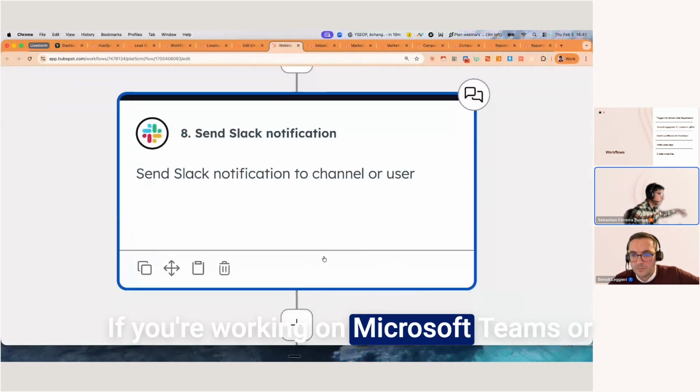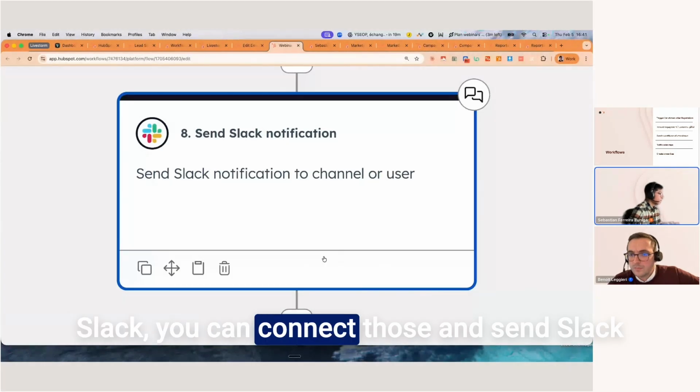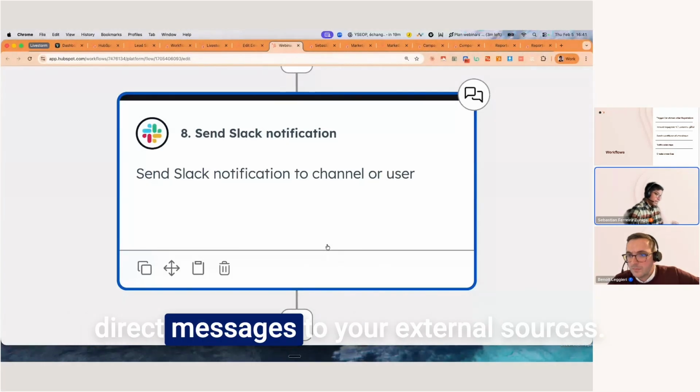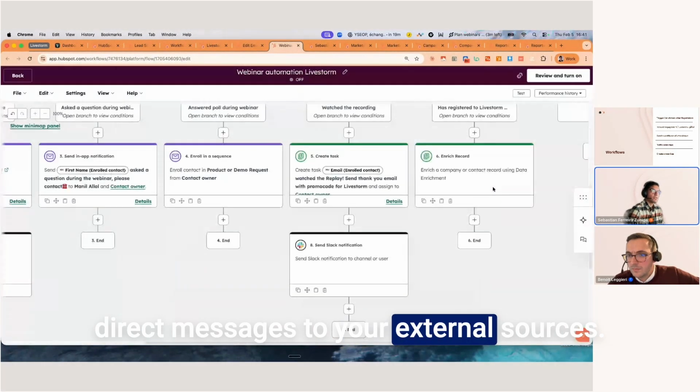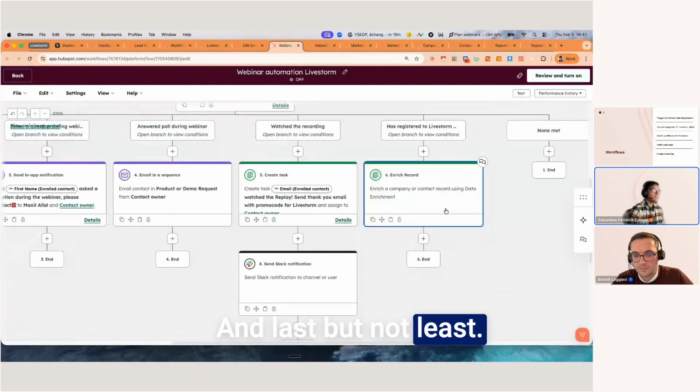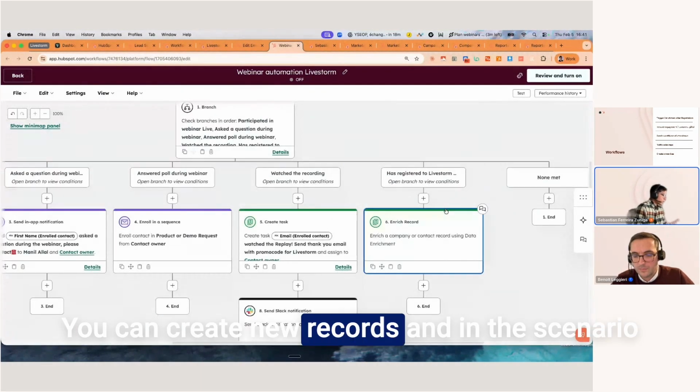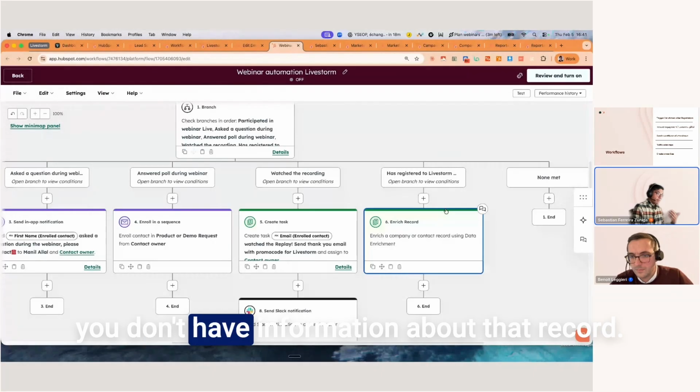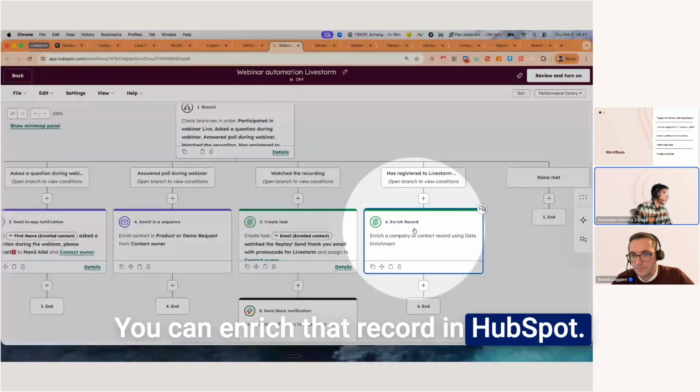If you're working on Microsoft Teams or Slack, you can connect those and send Slack direct messages to your external sources. And last but not least, you can create new records. And in the scenario, you don't have information about that record, you can enrich that record in HubSpot.